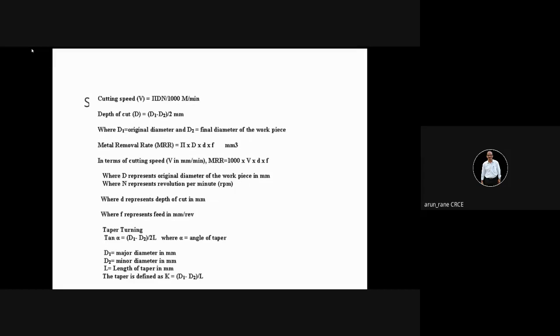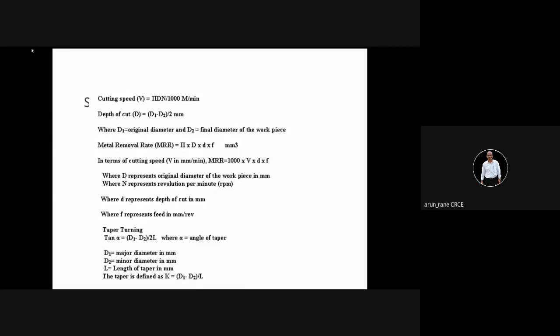Now let us calculate the RPM of the spindle. I'll give you a simple example. Find out the RPM, revolutions per minute, for the workpiece having diameter 50 mm. Take cutting speed as 25 meters per minute.